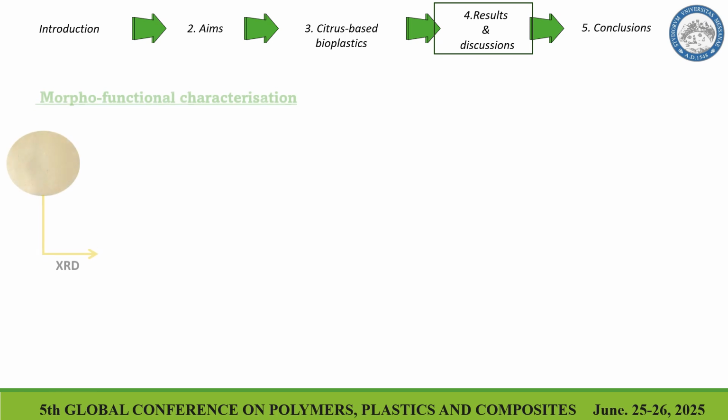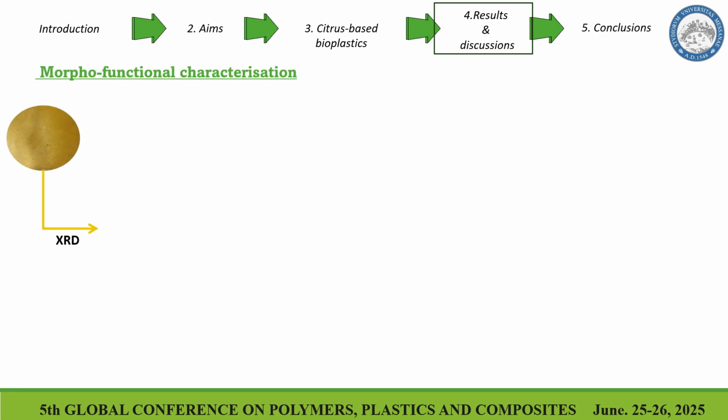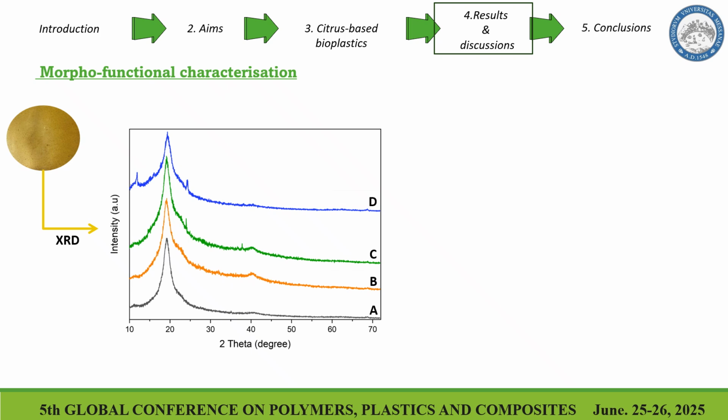Now we can go to the morpho-functional characterization, and we can start with X-ray, which shows the crystalline structure of polyvinyl alcohol with a typical angle of 20 degrees, which is characteristic of this polymer. As you can see, for example, in this graph, after the addition of polyphenols and soluble carbohydrates, we continue to see the typical crystalline structure of polyvinyl alcohol.